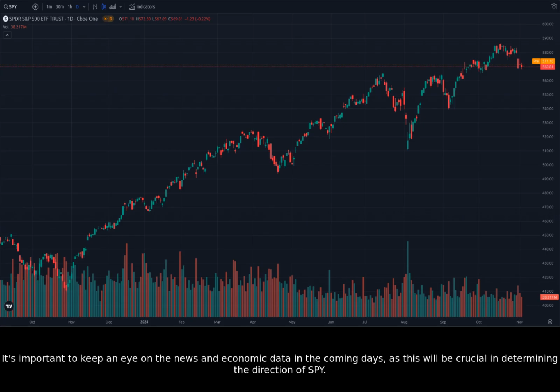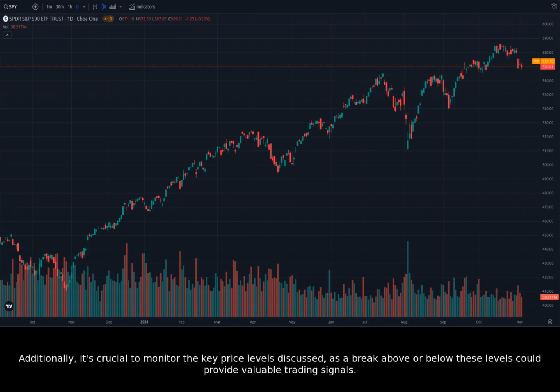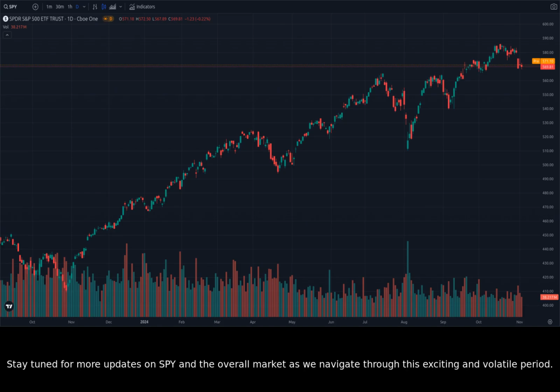It's important to keep an eye on the news and economic data in the coming days, as this will be crucial in determining the direction of SPY. Additionally, it's crucial to monitor the key price levels discussed, as a break above or below these levels could provide valuable trading signals. Stay tuned for more updates on SPY and the overall market as we navigate through this exciting and volatile period.